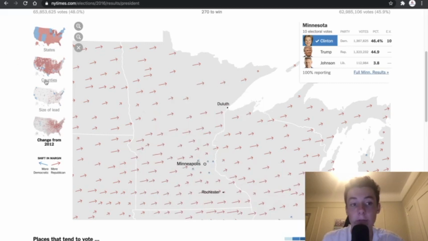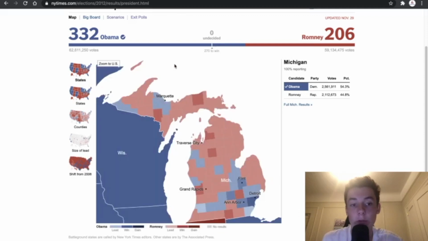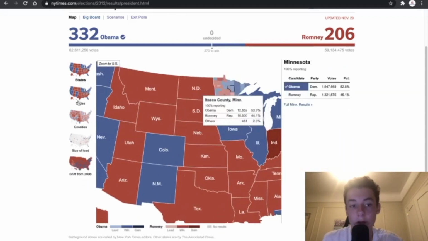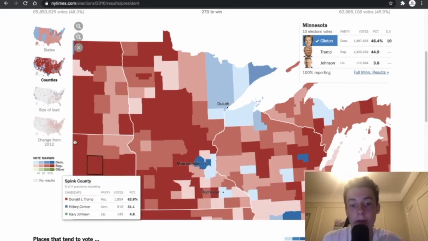But then you look at what's called the Iron Range here. We look at the Iron Range in 2012. We go to the state of Minnesota, and we see that a good amount of these counties up in the north were blue counties, and even in some of these other surrounding areas of the state.